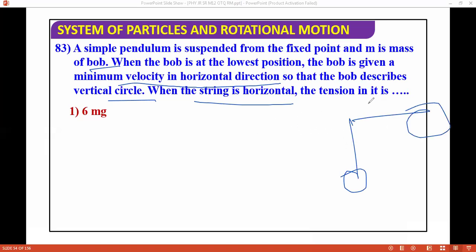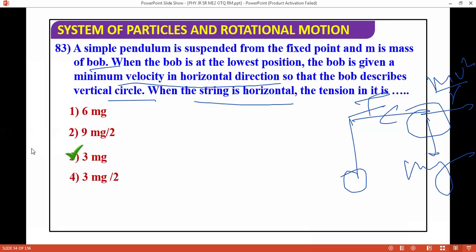Suppose we're talking about when the string is horizontal. So basically, what will happen? mv square by r will be outward, and this will be equal to the tension simply, because mg will be downward here. Your teacher may have taught you this concept, so this is an easy question. We will solve it. So what's the correct answer?